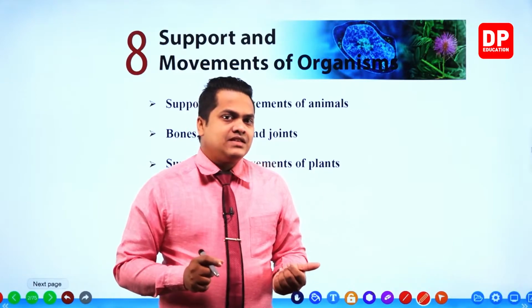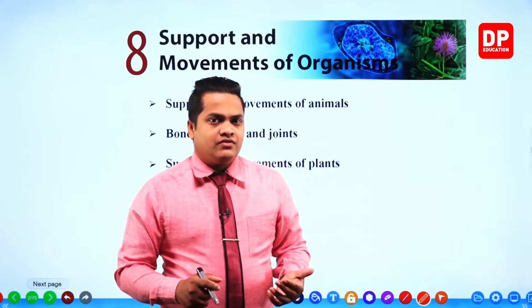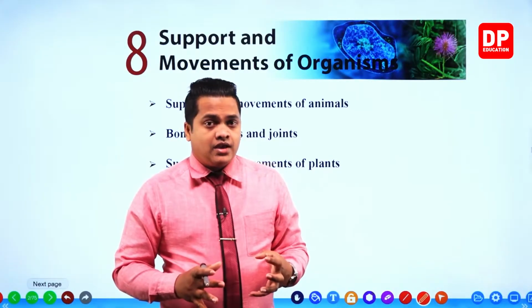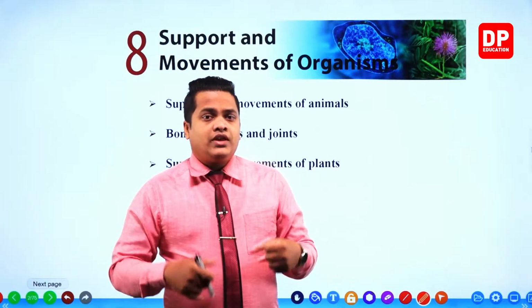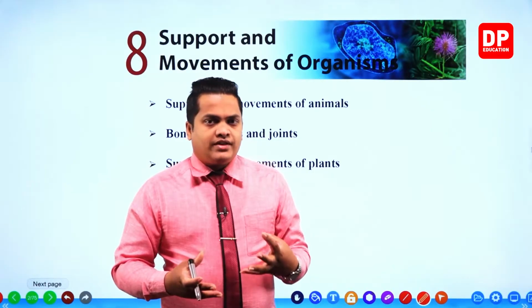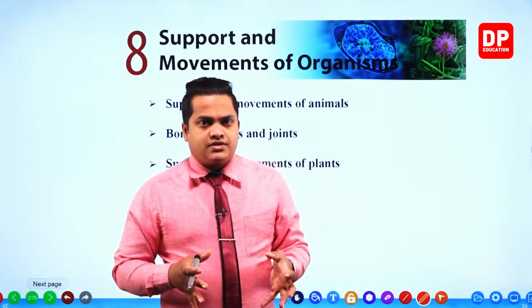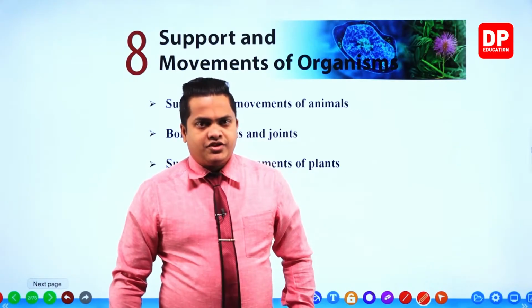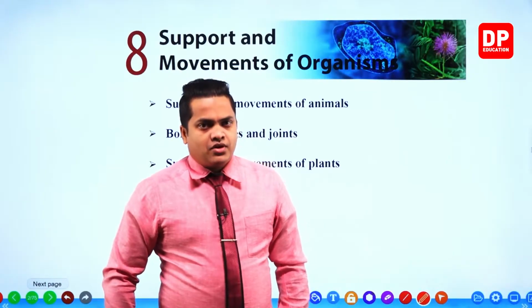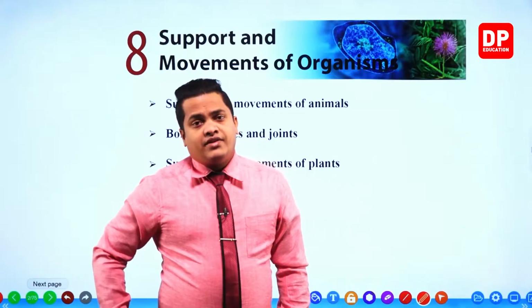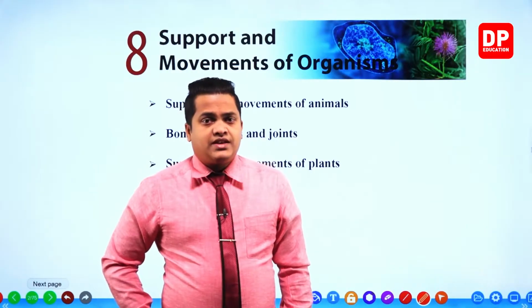And we'll be discussing several other plants which do not grow to that much height, but how they keep their rigidity. What are the chemicals and other substances which are helpful in keeping these plants rigid? So we'll be discussing these things about the support. Then after that we'll be discussing the movements related to a plant.